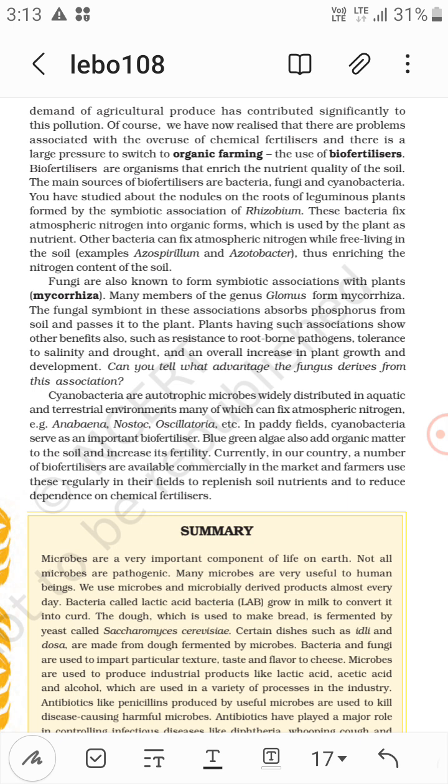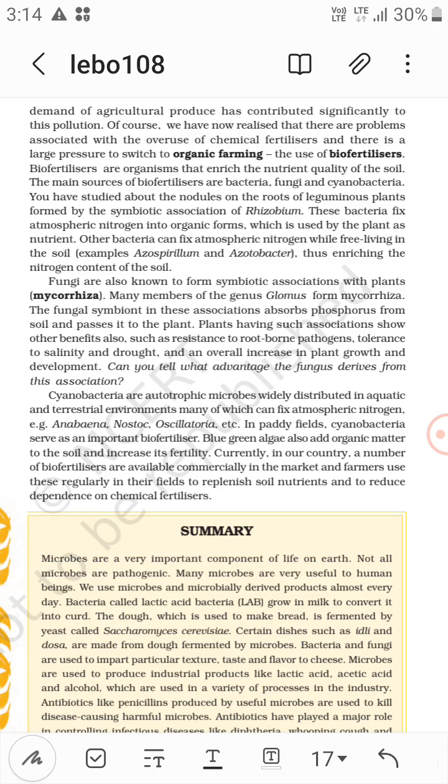Now plants having such an association show other benefits also, such as resistance to root-borne pathogens, tolerance to salinity and drought, and an overall increase in plant growth and development.